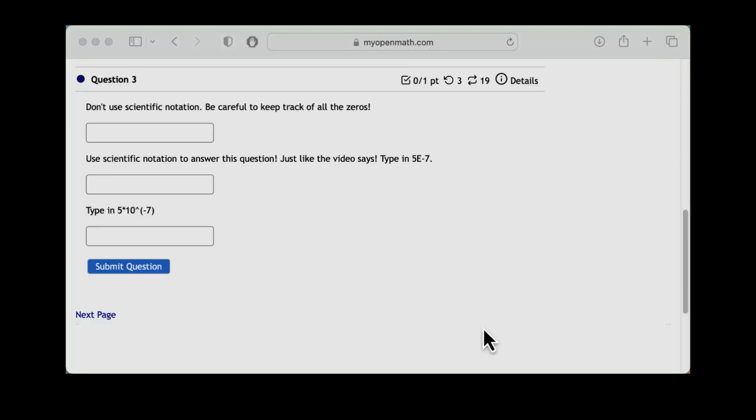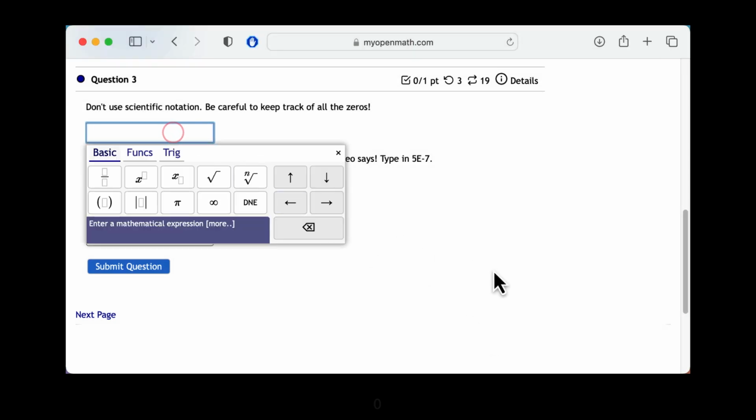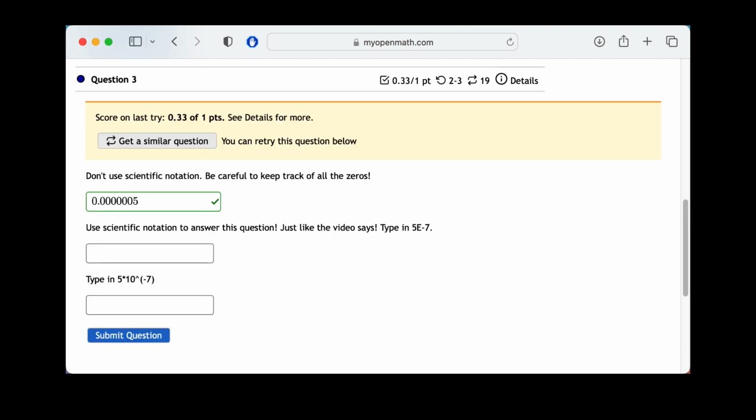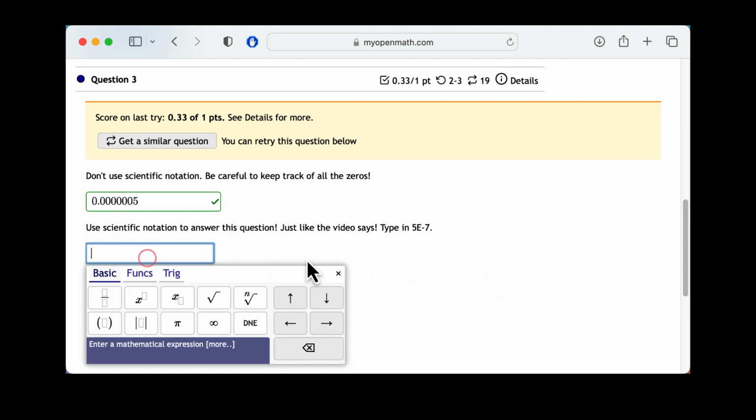MyOpenMath's math notation can be very helpful, especially when using scientific notation. Let's say my answer is 5 times 10 to the negative 7. I can type that in manually by putting in 6 zeros followed by the number 5. But sometimes it can be hard to keep track of all of those zeros. Instead, what I can do is type in 5, the letter E, and negative 7.